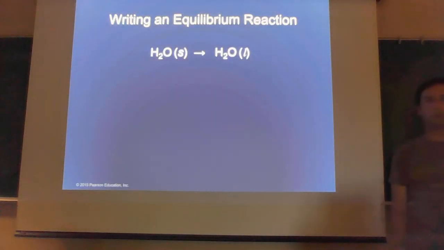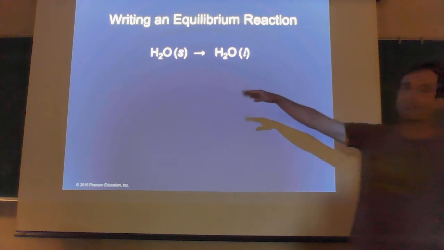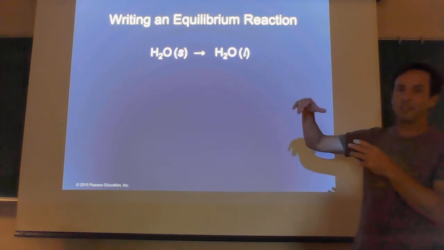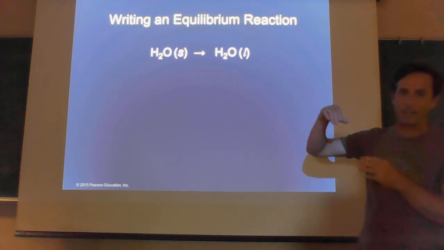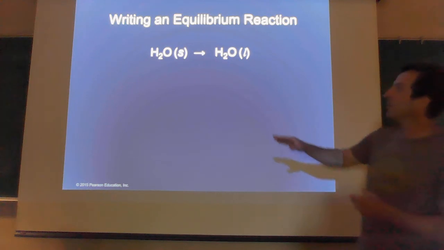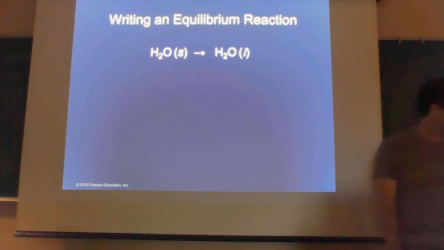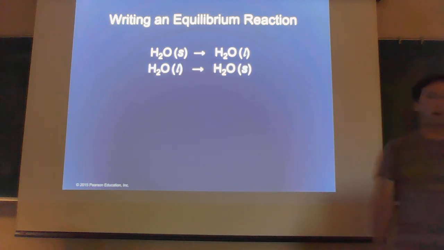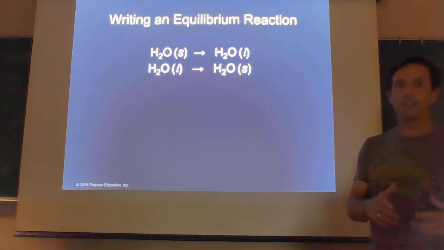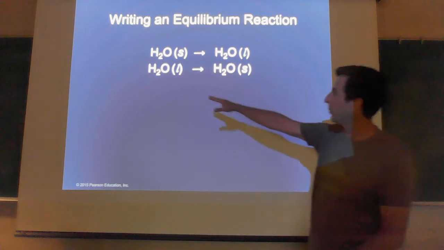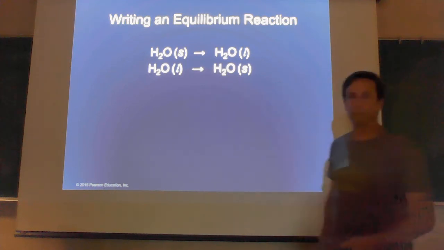So when we write equilibrium reactions, there are specific ways we write these. So again, we mentioned the freezing and melting of water. So if I have solid water, I can write a reaction. Now this is technically a physical change instead of a chemical reaction, but we can still write it this way. Solid water can be converted into liquid water. That's the melting of ice. But I can also write a reaction for the freezing of liquid water. The liquid water turns into solid water. Okay?